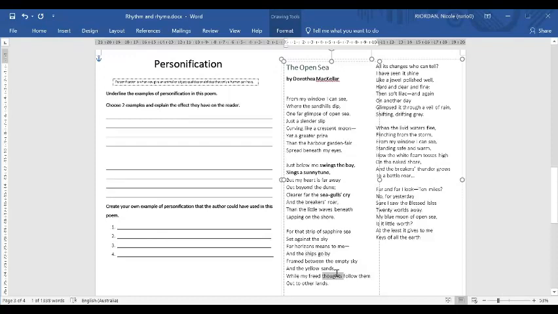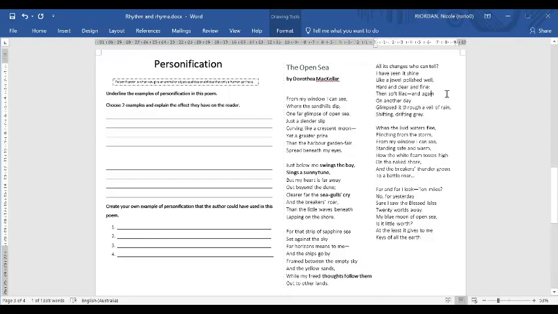Okay, so thoughts here is the thing that we are talking about. Can thoughts follow things? No, they can't. Can humans follow things? Yes, they can. So, my freed thoughts follow them would be personification because it is making your thoughts seem like a person that can do something, which is to follow.